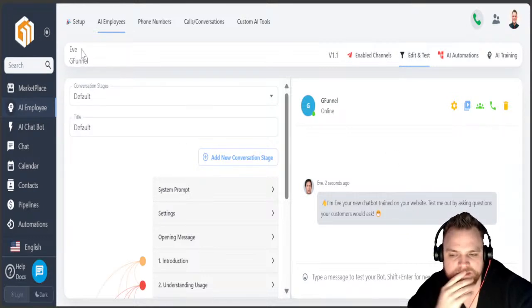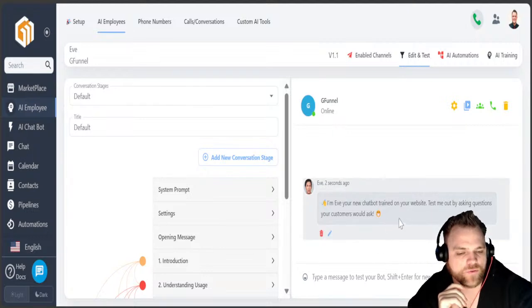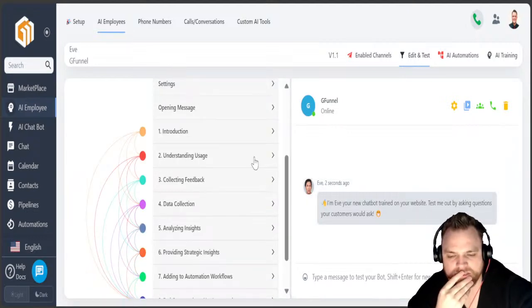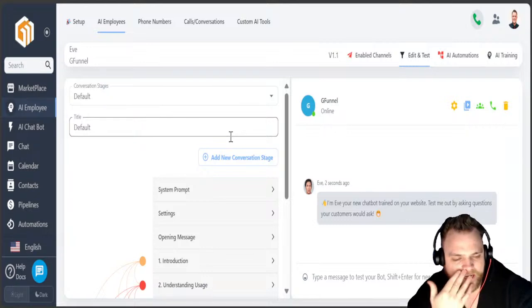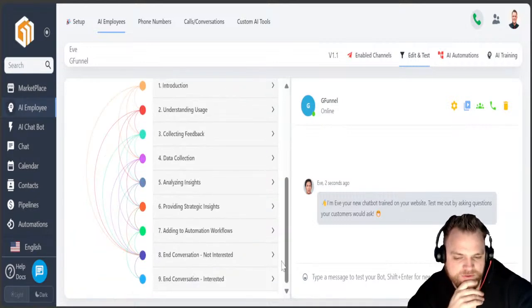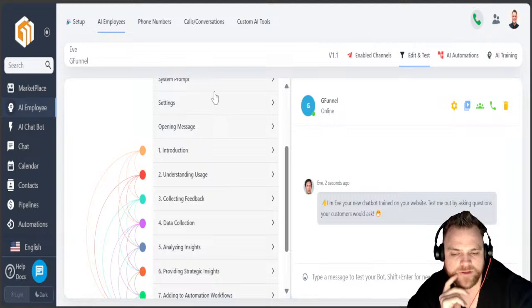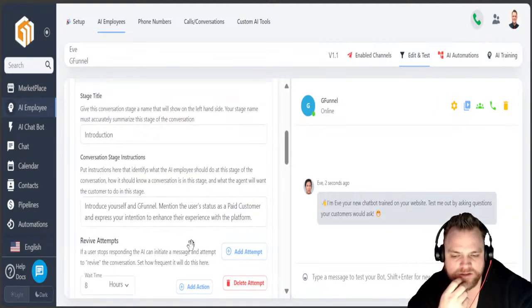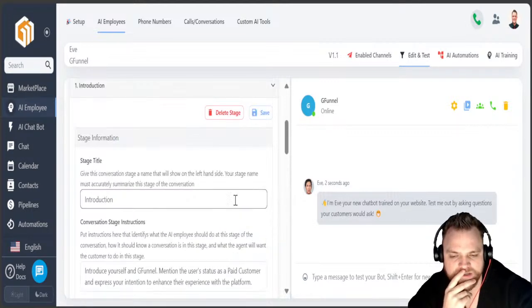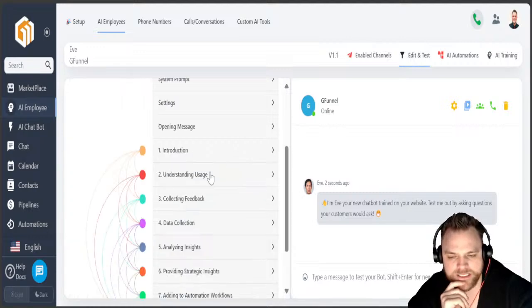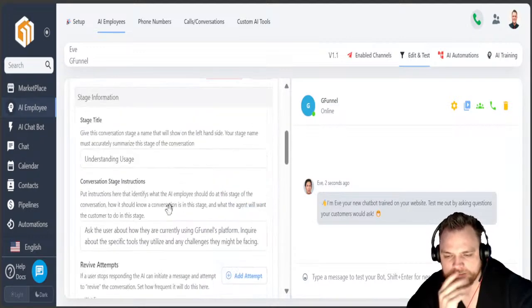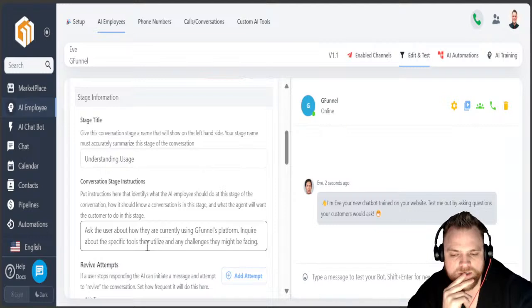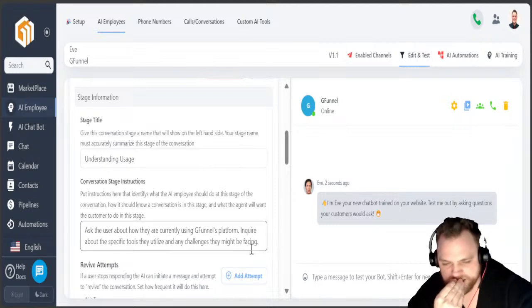Now we have, they call it Eve, right? They call it Eve. Hey, I'm Eve, new chat widget trained on your website. Test me out, okay? So let's go through the steps of Eve, and then we'll probably go into adjusting Eve, right? So here's the steps. So introduction, right? Introduce yourself and GFunnel, mention the user status as a paid customer, and express your intent to enhance their experience in the platform. Great. Okay, next thing, understand. So this one is ask the user about their current use of GFunnel. So this one doesn't even matter.